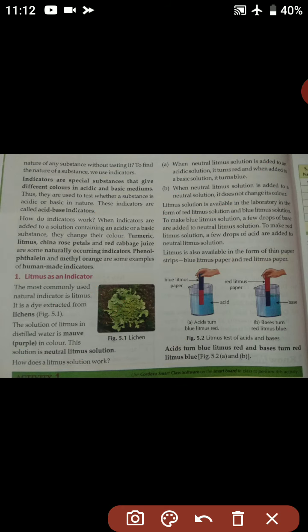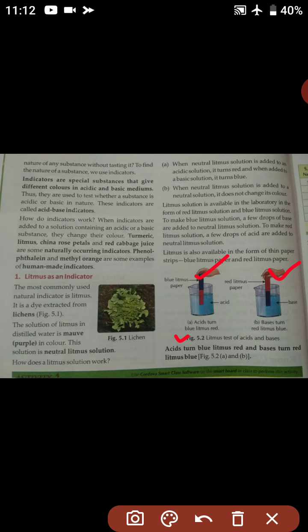Litmus is also available in the form of thin paper strips, blue litmus paper and red litmus paper. In this figure, this one is a blue litmus paper, this one is a red litmus paper.